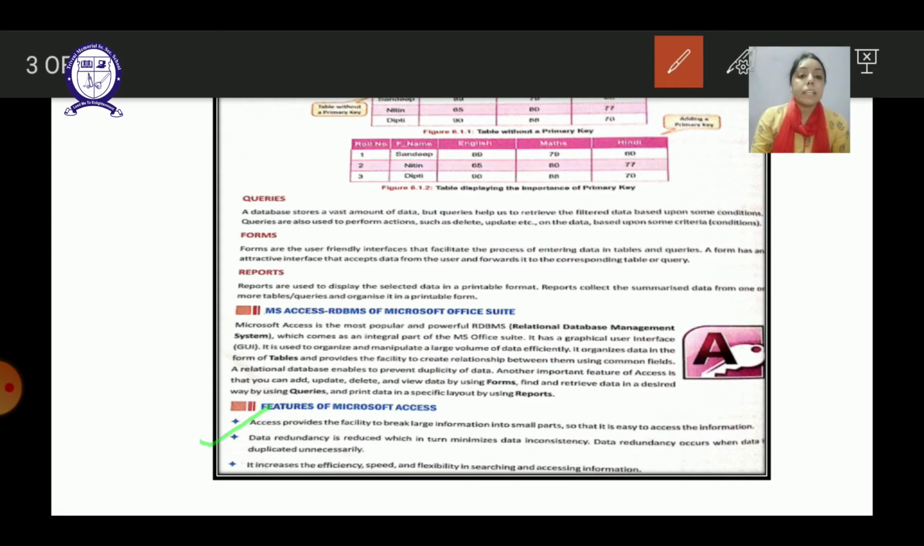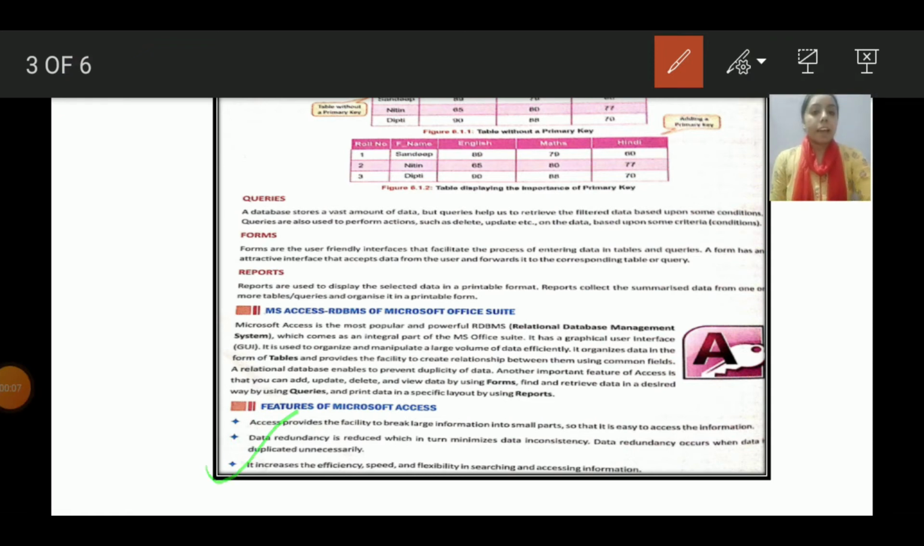Second point is data redundancy. Redundancy here refers to the duplication of data which is reduced. So if we have updated the data at one of the tables, suppose, it will be automatically updated at the other place, and if there is any duplication of data, that will be removed if we just take any of the key as a primary key. So this is our second feature. The third feature we have is that it increases the efficiency, speed and flexibility in searching and accessing the information. That is, in MS Access we can easily take out the information, extract the information and access the information whenever it is required.